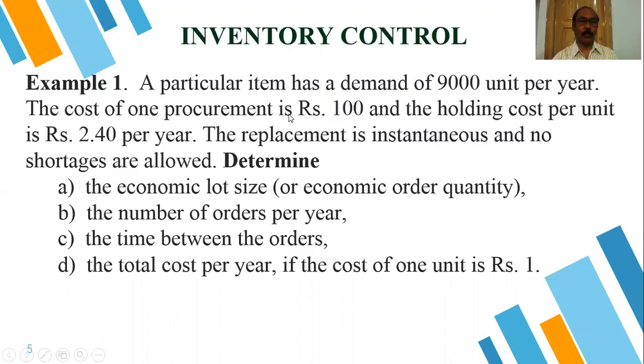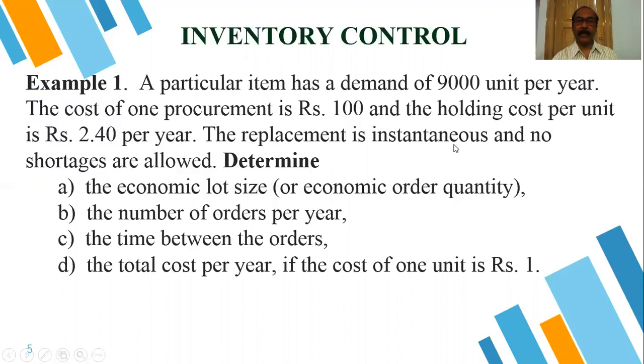The cost for procurement, that means for placing each and every order, is 100 rupees, and the holding cost per unit is 2.40 per year. Here the time period is 1 year, so for each and every item, the holding cost is 2.40 per item per year.